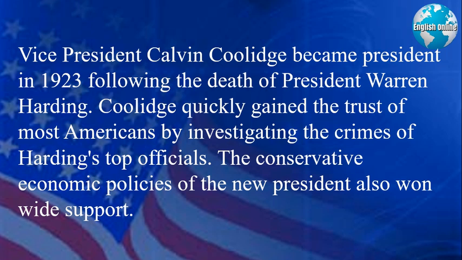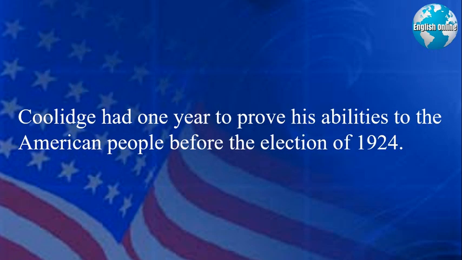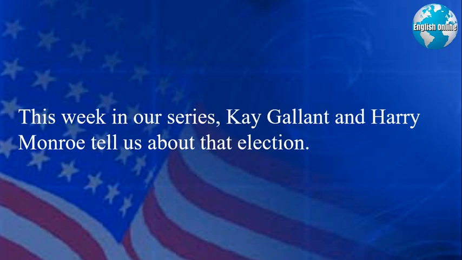Vice President Calvin Coolidge became president in 1923, following the death of President Warren Harding. Coolidge quickly gained the trust of most Americans by investigating the crimes of Harding's top officials. The conservative economic policies of the new president also won wide support. Coolidge had 1 year to prove his abilities to the American people before the election of 1924. This week in our series, Kay Gallant and Harry Monroe tell us about that election.